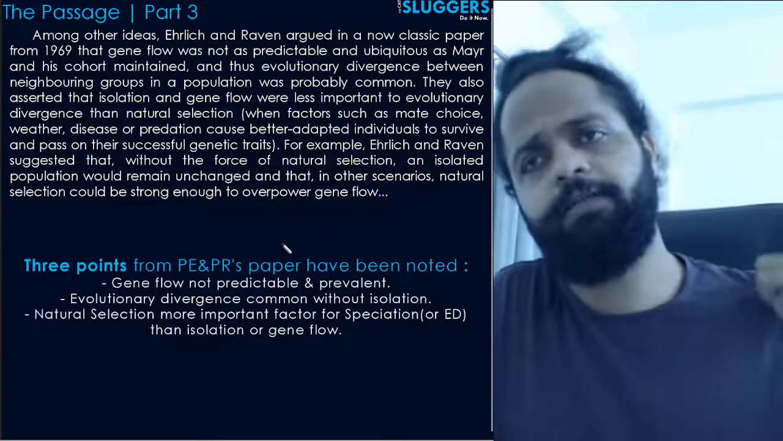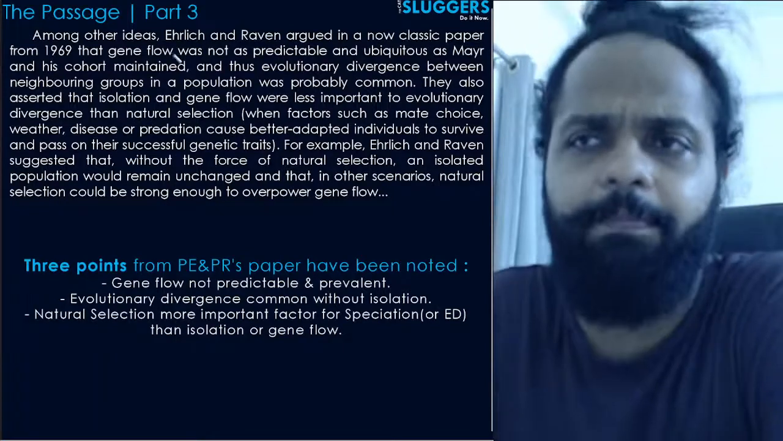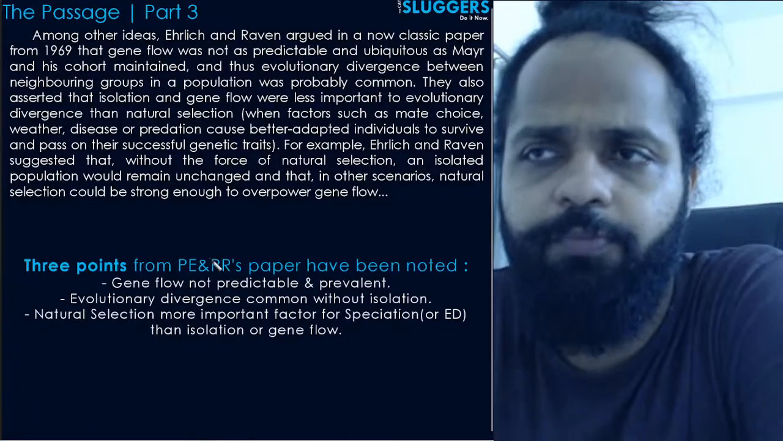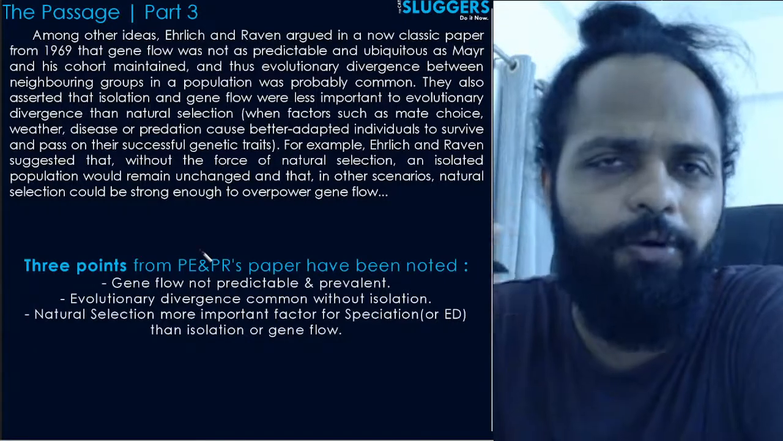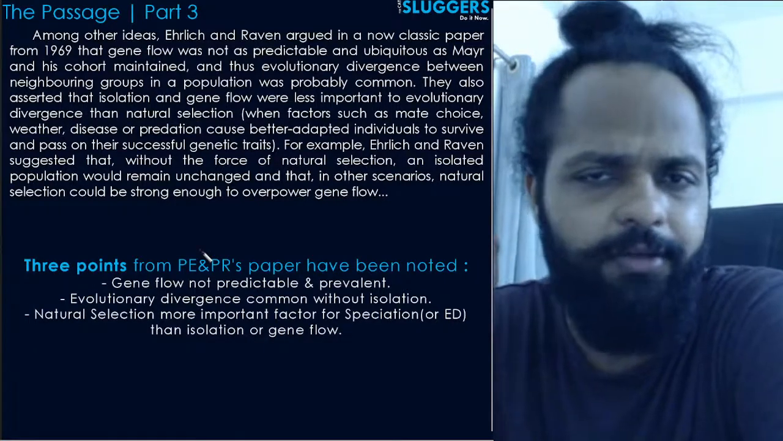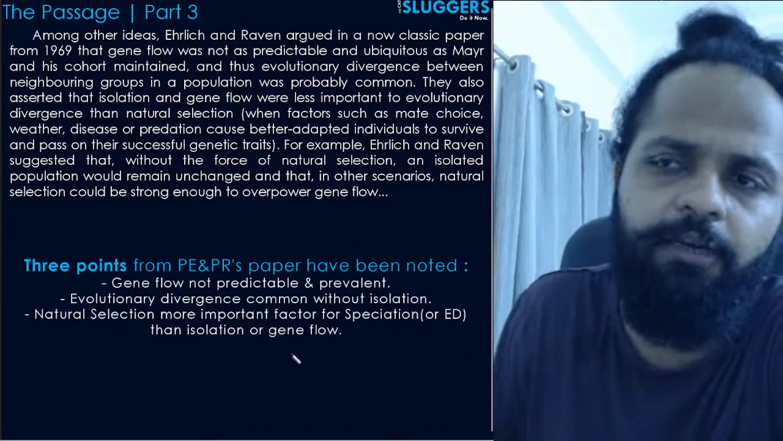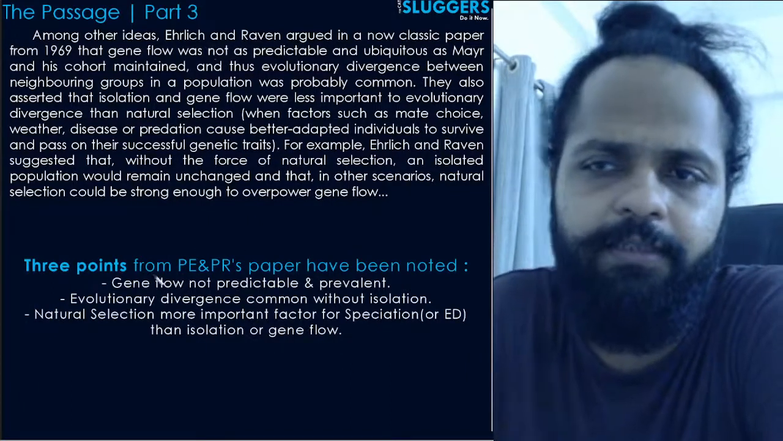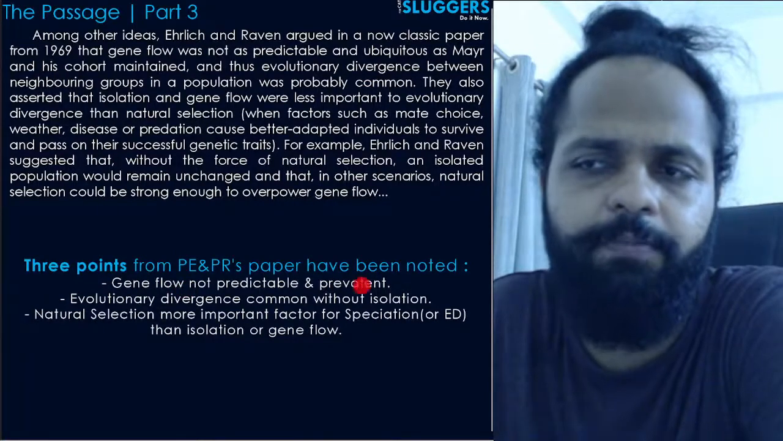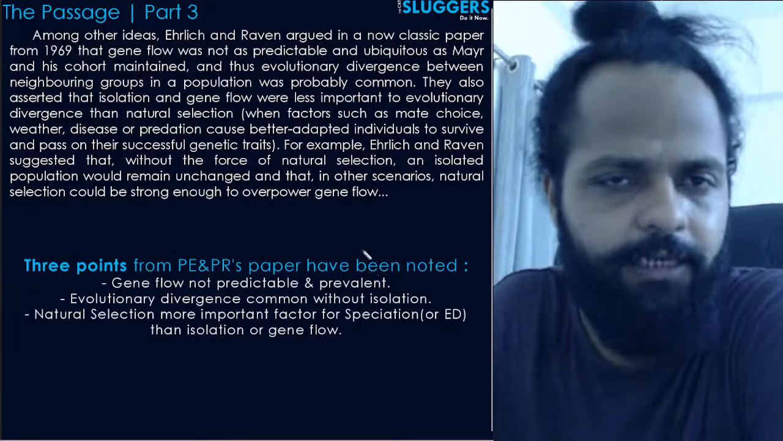Part 3 में क्या हुआ भाई? Part 3 में the paper written by these two people, Paul Ehrlich and Peter Raven, has been talked about in detail. उस पेपर में कुछ 2-3 पॉइंट्स हैं, उनको अच्छे से थोड़ा सा डिटेल में ऑथर ने नोट किया है. दैट्स इट. क्या क्या चीजें नोट की है? पहली चीज जो ऑथर ने नोट की है कि ओके, first of all, in their paper, these people said that gene flow is not predictable and prevalent as was noted by EM, the first guy.